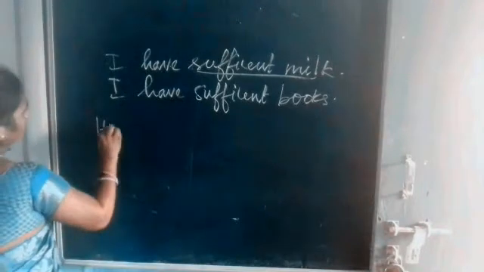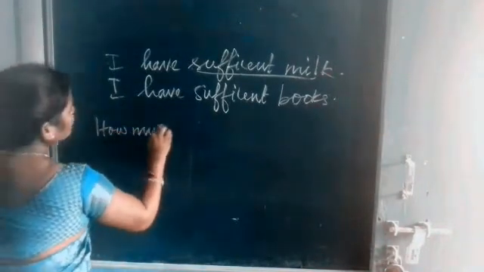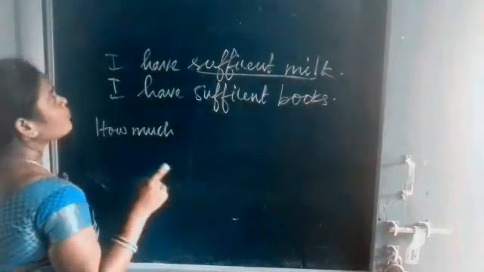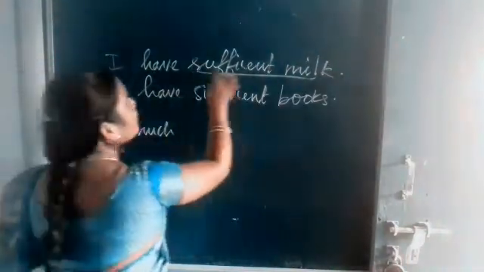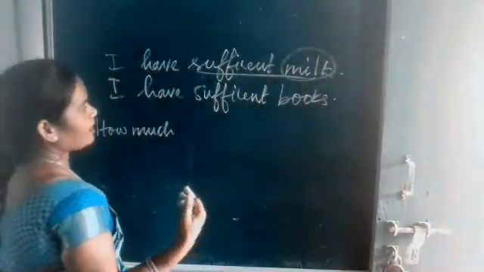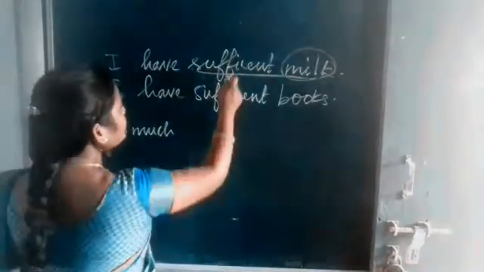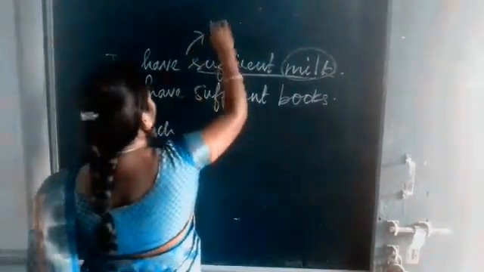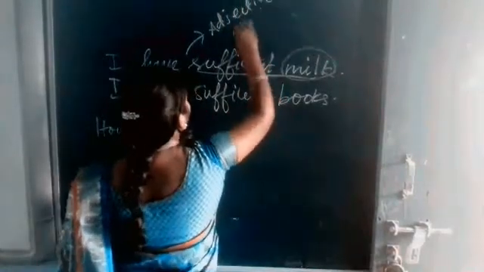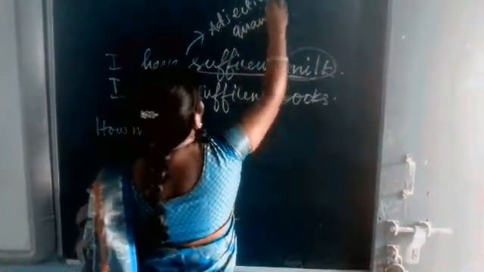Okay, how much. So this sufficient is an adjective of quantity, because after sufficient what is coming here? Milk. Milk, uncountable things. We cannot count. So this sufficient is an adjective of quantity. Okay, adjective of quantity.